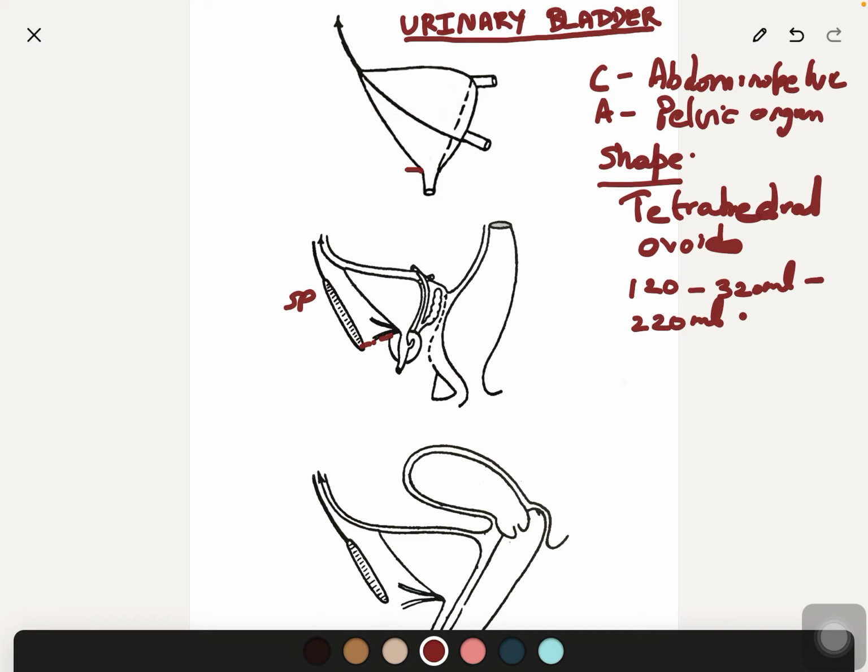The physiological capacity of distension of the bladder without undue discomfort varies with age. In a normal adult, it ranges between 250 to 450 ml. That is the physiological capacity of distension of the bladder. Whereas in the newborn, it is about 20 to 50 ml. So that is the capacity of the urinary bladder, which changes with age.